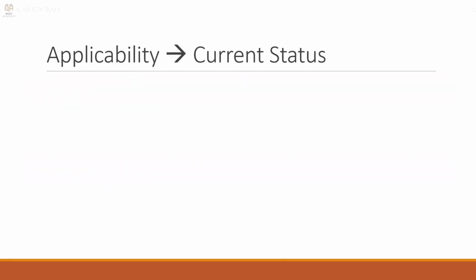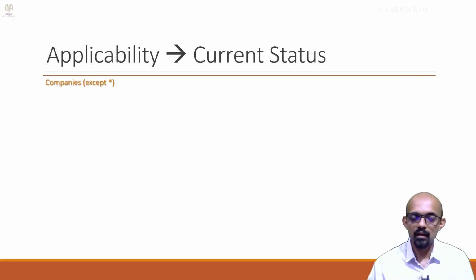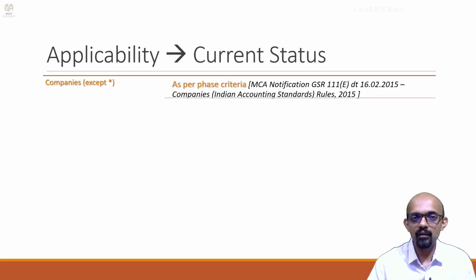So, the current status of the applicability for companies: here there is an additional exception. What is that exception? We will see. So, for companies, we will just say yes, they have to follow as per the phase criteria, that is, the voluntary phase is available, and then you have the mandatory phase 1/4/16 or 17.